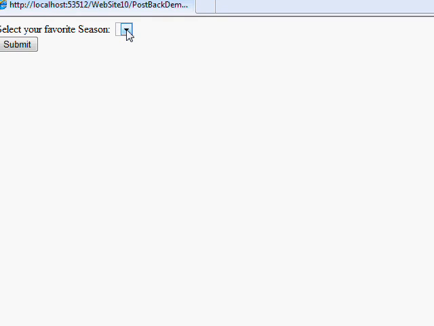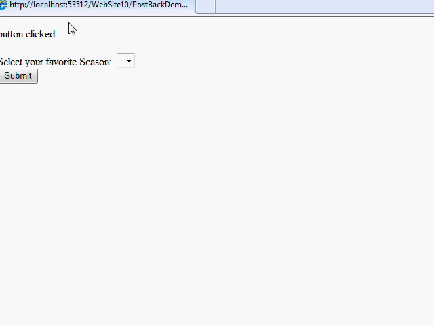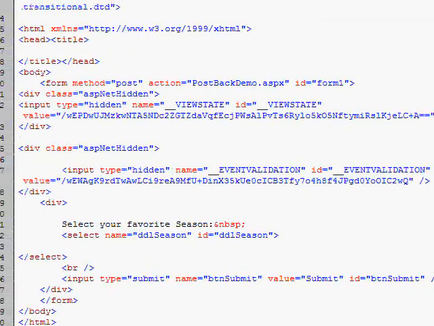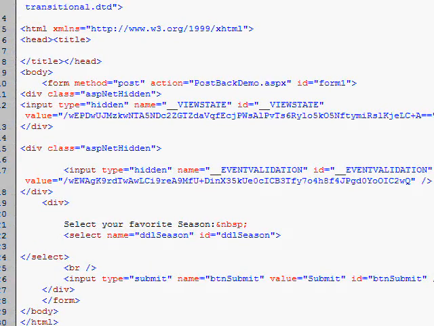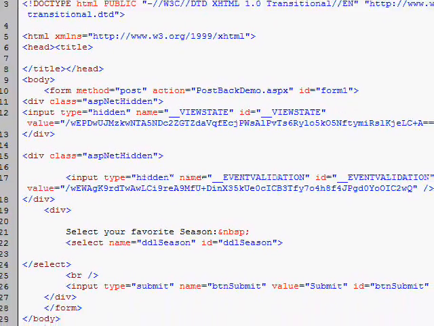And we'll see the controls. Now I didn't put anything in our drop-down list, so that's nothing to be concerned about. And when I click submit, it initiates a postback to the server, and the server writes the text button clicked into my page. To show you what happened on the client side, I'm going to right click and choose view source, and we'll see that ASP.NET generated dynamically all this HTML content.